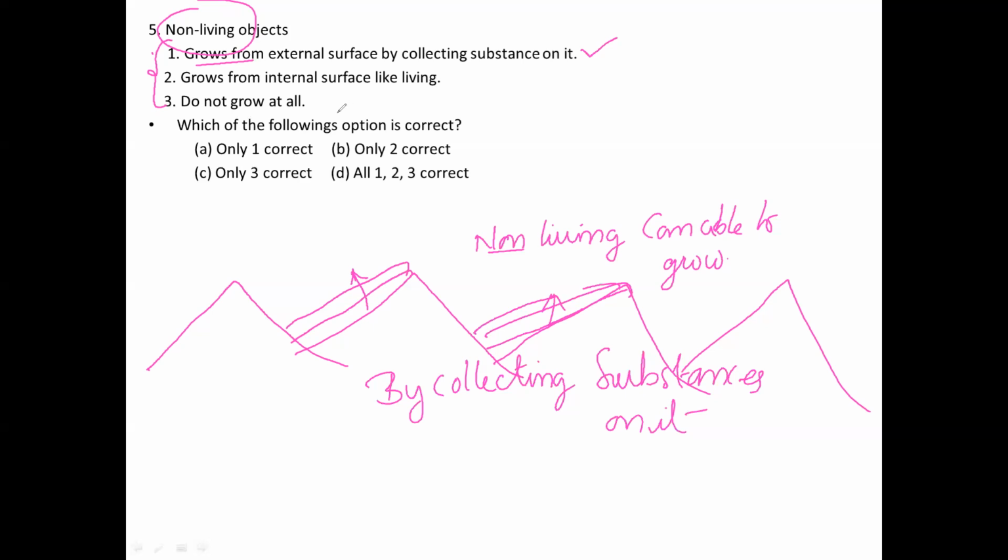Next, growing from the internal surface like living things. No, it is absolutely wrong. In this case, growth does not take place on any internal surface.